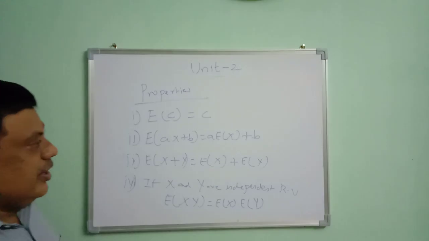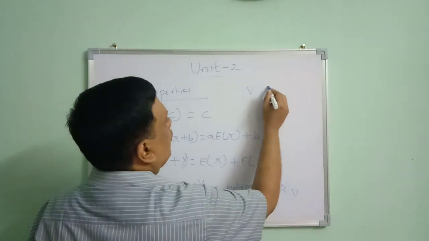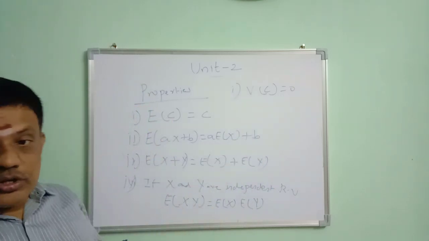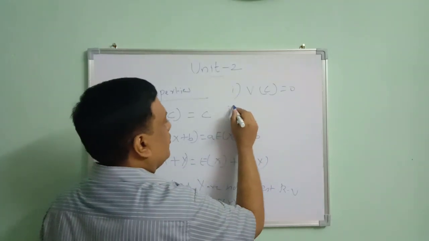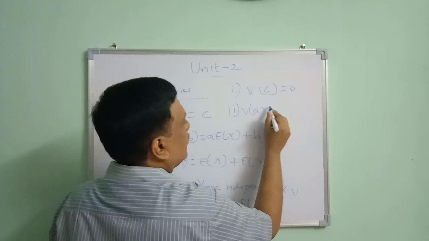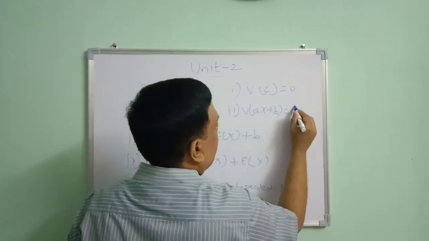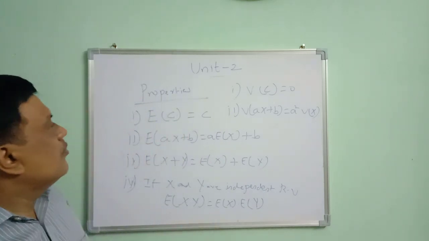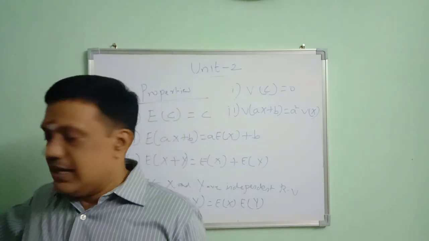Same way, variance properties. Variance of a constant is equal to 0. Another important property, variance of ax plus b is equal to a square into variance of x. So we have seen the properties of mean and variance.